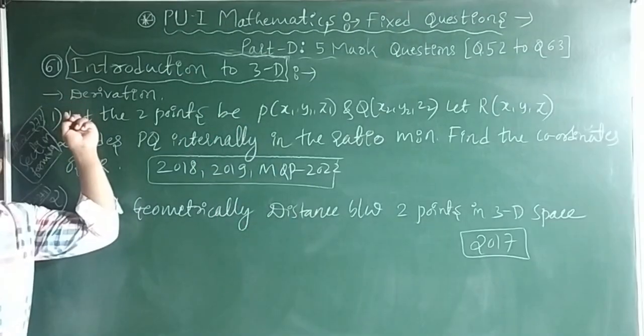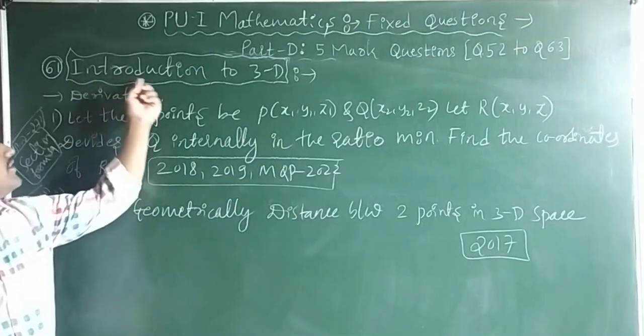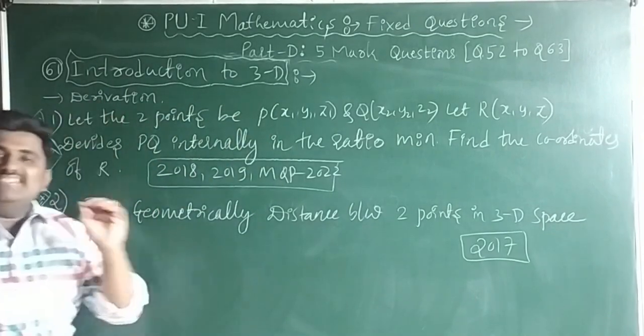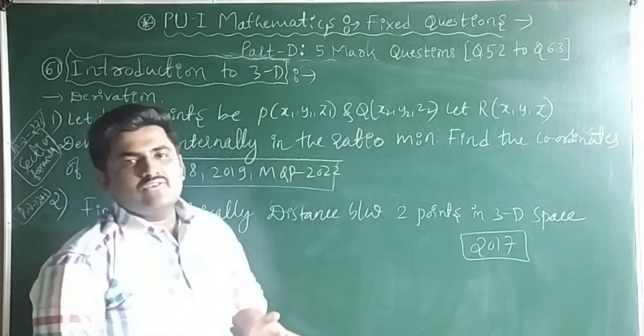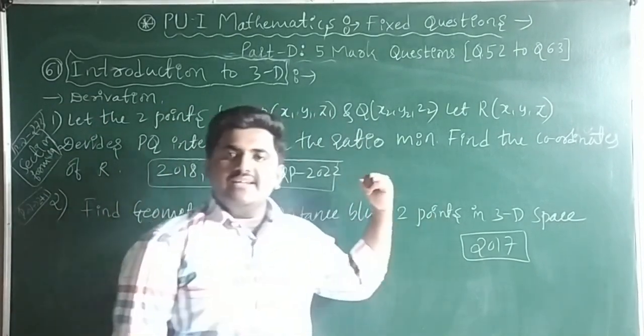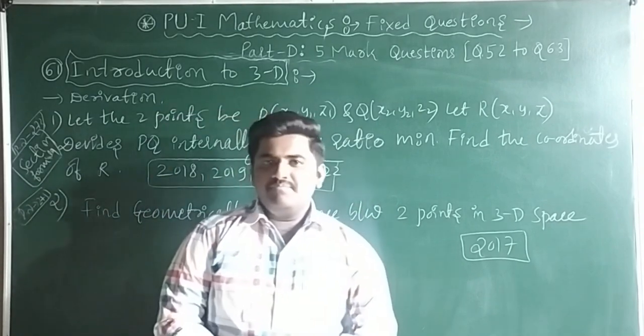Guys, this is question number 61, asked from the Introduction to 3D chapter. Here also they are going to ask a derivation. You know, in straight line also they will ask a derivation. In binomial theorem also they will ask a derivation. And in the 3D chapter also you are getting one derivation.